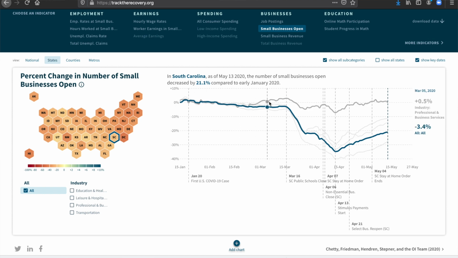So as select businesses begin to reopen, will these businesses begin to come back online? And something we see is that after April 22nd, after certain businesses were reopened, and after May 4th, after the stay-at-home order was ended, we do see a slight uptake in businesses opening back up. But business openings are still down by over 20%.